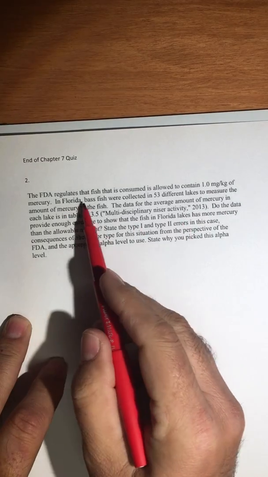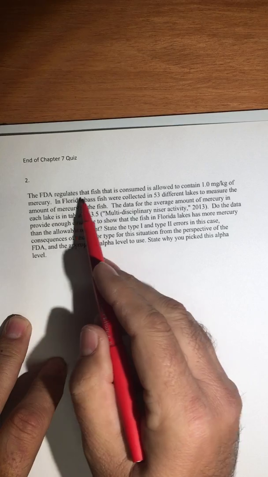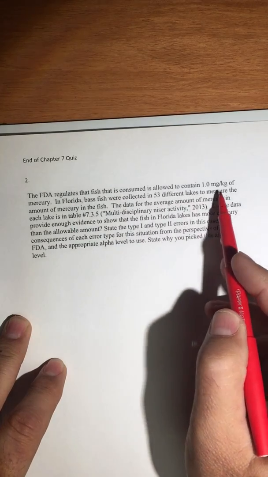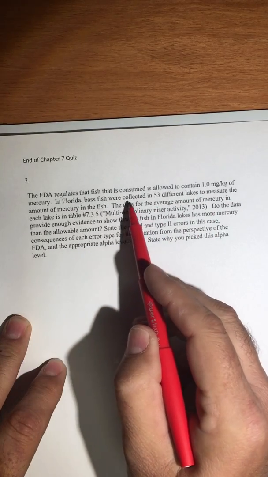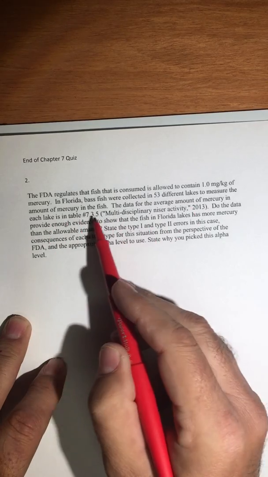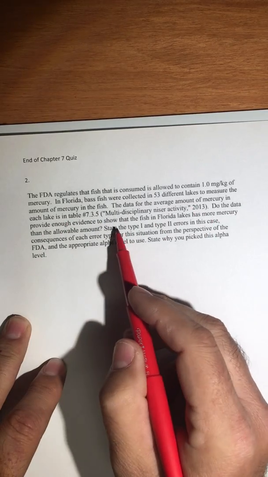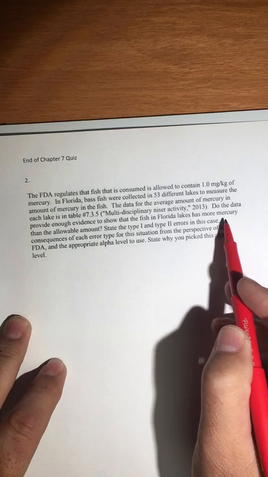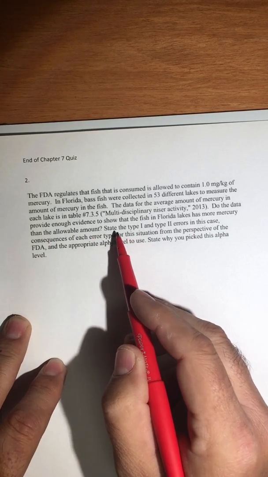All right, so the FDA regulates that fish consumed is allowed to contain 1 milligram of mercury. In Florida, bass fish were collected in 53 different lakes. So do the data provide enough evidence to show that fish in Florida has more mercury than the allowable amount?